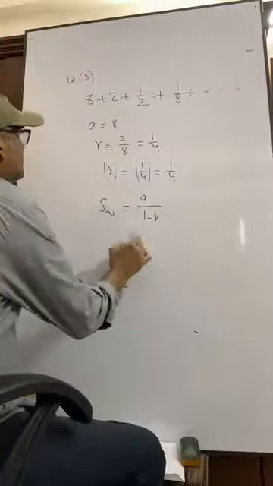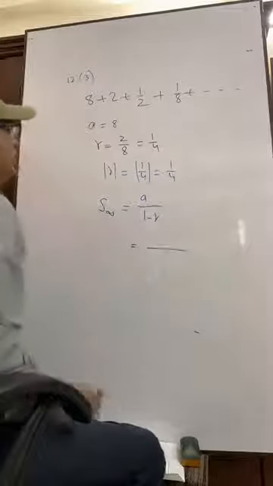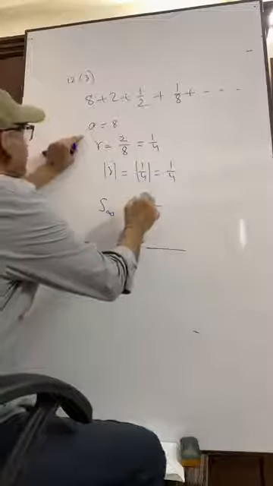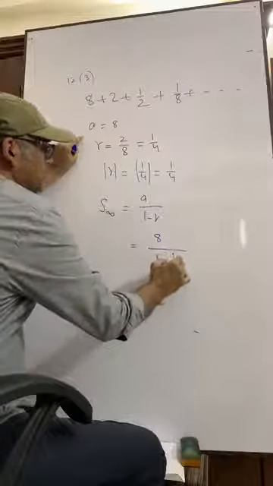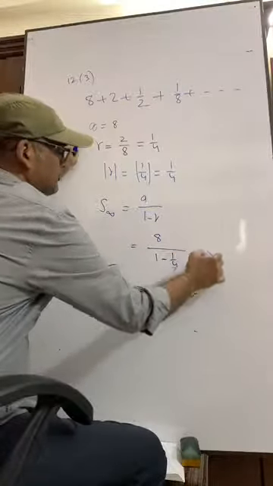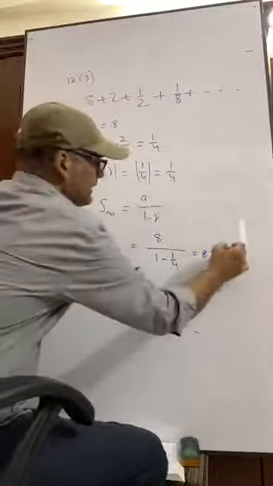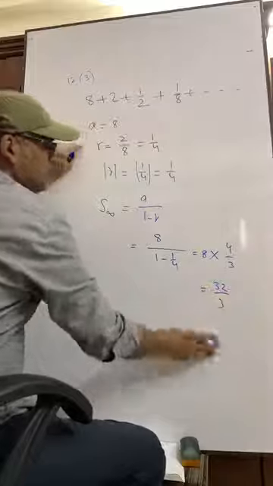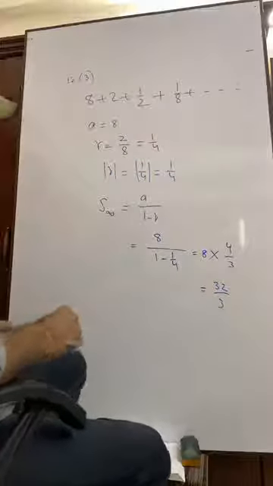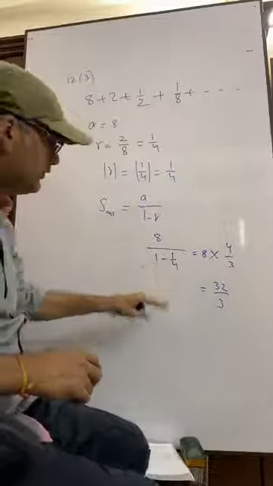What is R? R is 1 by 4. So A equals 8, R equals 1 by 4. That is 8 over 1 minus 1 by 4, that is 3 by 4. 8 times 4 by 3 equals 32 by 3. Have you got the answer? 32 by 3. Okay.